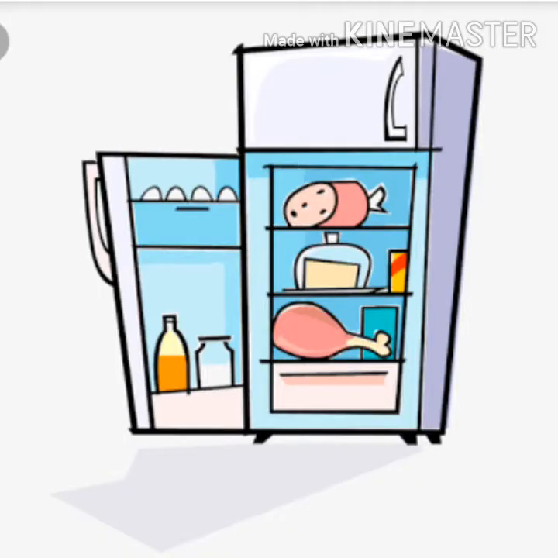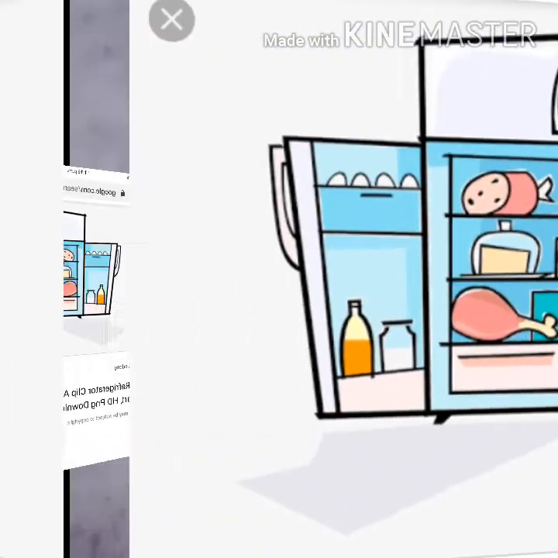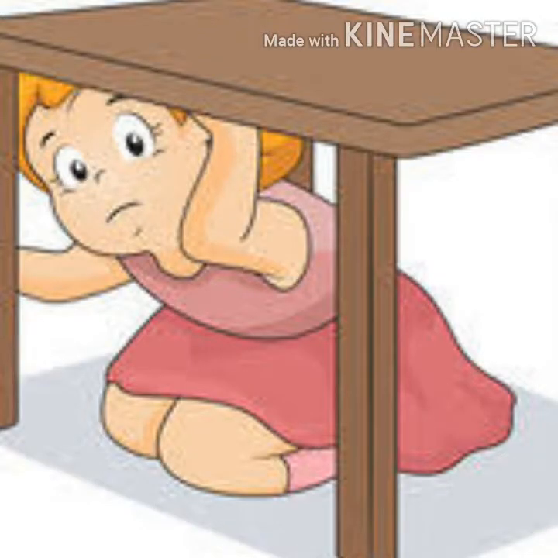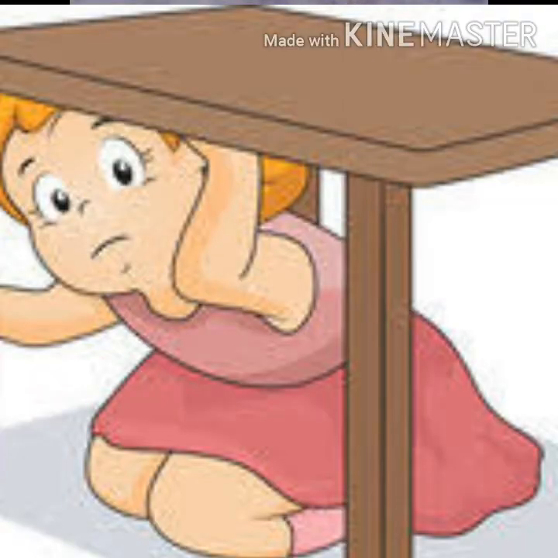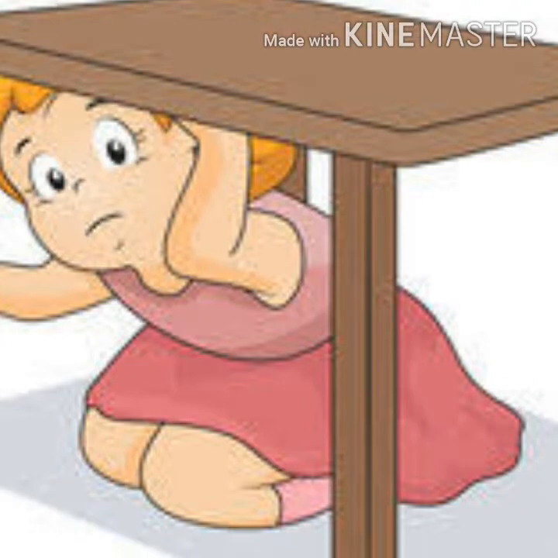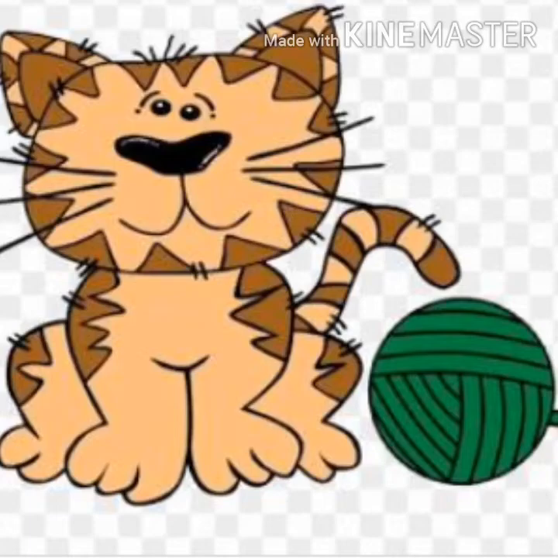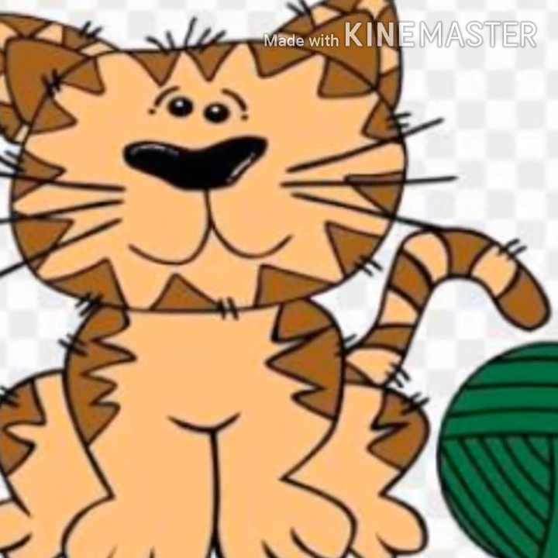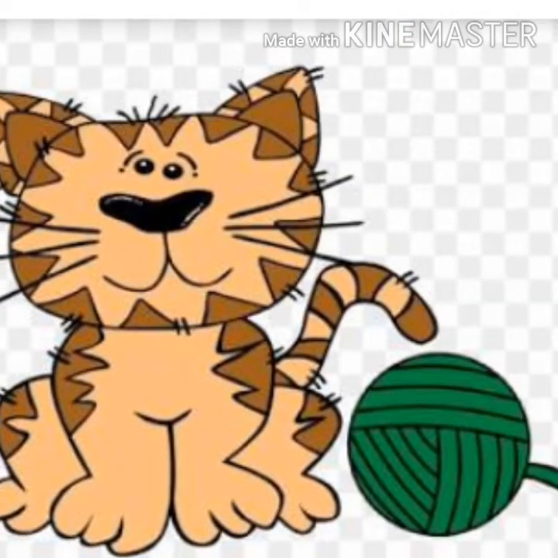There is some milk in the fridge. In this sentence, in is preposition that showing relationship with the noun that is fridge. He was sitting under the table. In this sentence, under is a simple preposition that shows relationship with the noun that is the table. The cat jumped off the counter. Off is a simple preposition showing relationship with the noun that is counter.